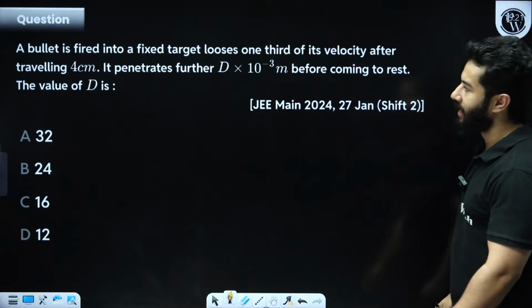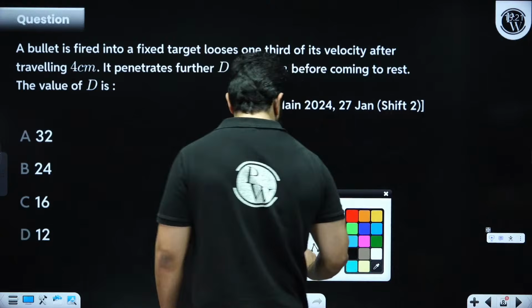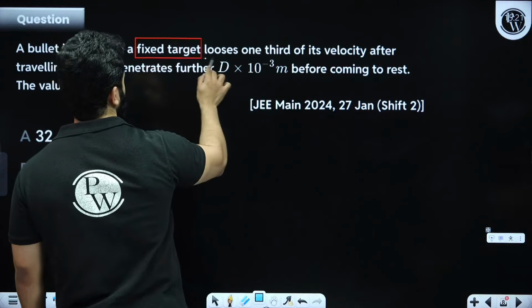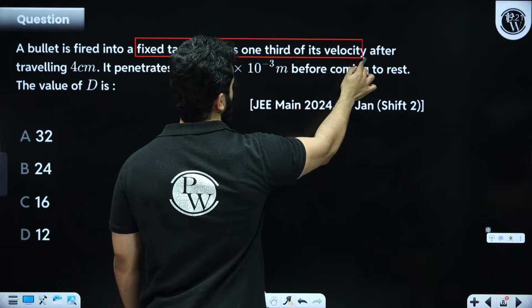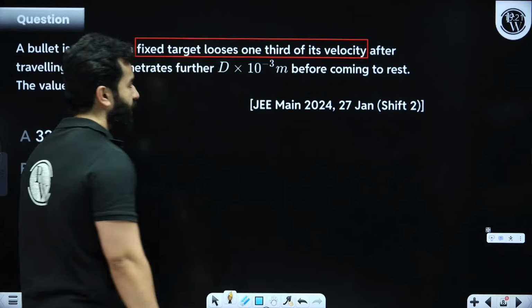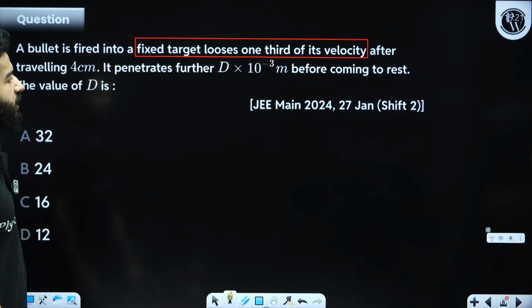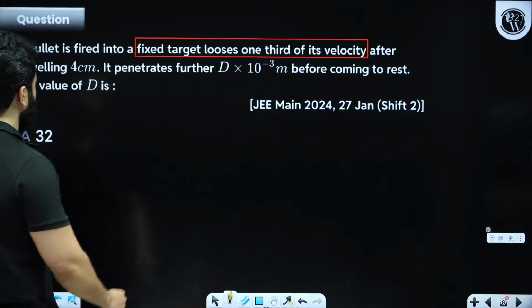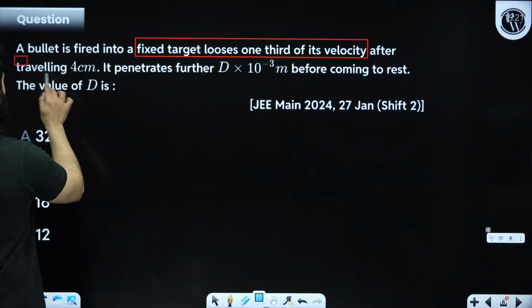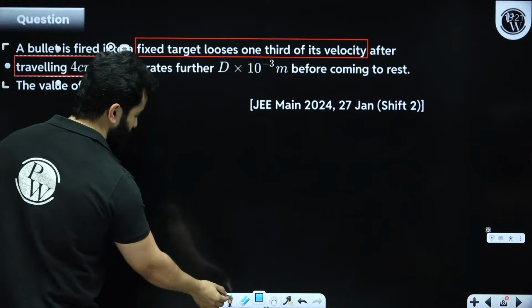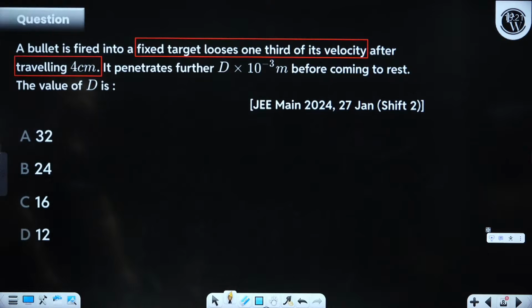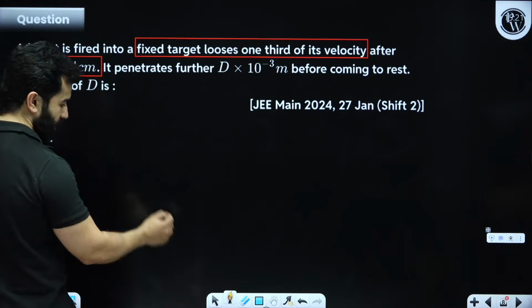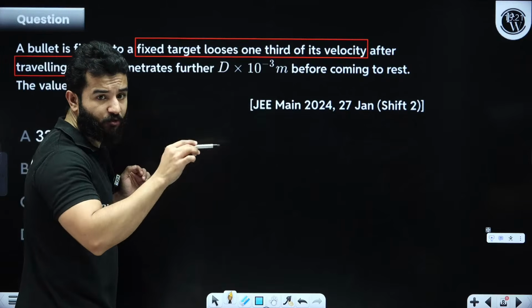A bullet is fired into a fixed target and it loses 1/3 of its velocity after traveling 4 centimeter. It penetrates a further d into 10 to the power minus 3 meter before coming to rest. My dear friends, can you please find out the answer for the last one?